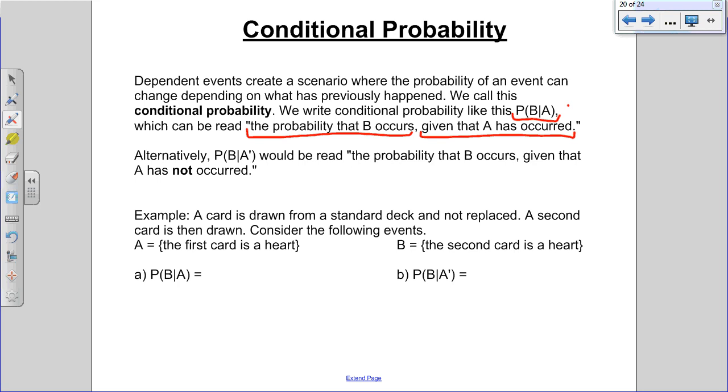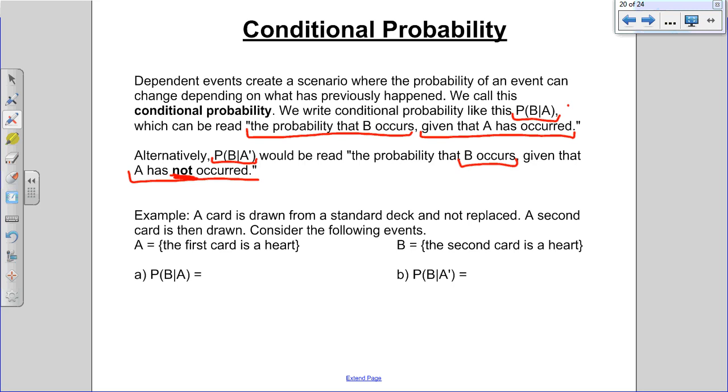We're going to do a decent amount of conditional probability. Alternatively, you could do the condition if something doesn't happen. So you would write P(B|A'), with A and that little complement sign, the little apostrophe. That would mean, what's the probability that B happens given that A doesn't happen? That could also happen.